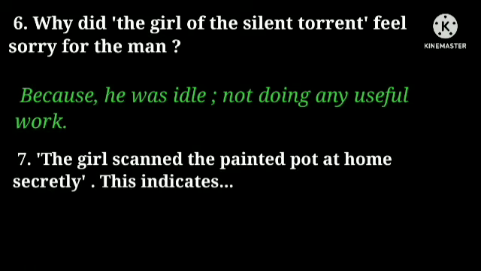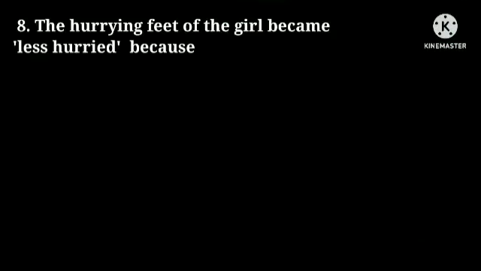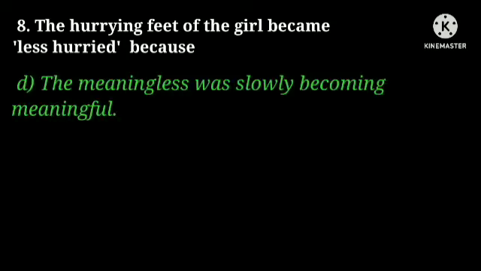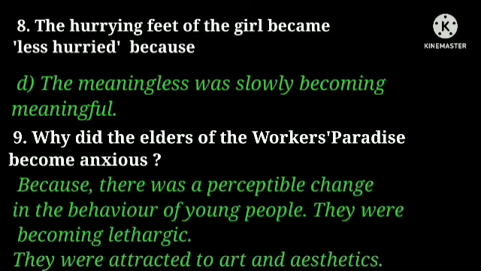The girl scanned the painted pot at home secretly. This indicates that the girl was afraid of the elder's rebuke for wasting her time. The hurrying feet of the girl became less hurried because the meaningless was slowly becoming meaningful. Why did the elders of the workers' paradise become anxious? Because there was a perceptible change in the behavior of young people. They were becoming lethargic, they were attracted to art and aesthetics.